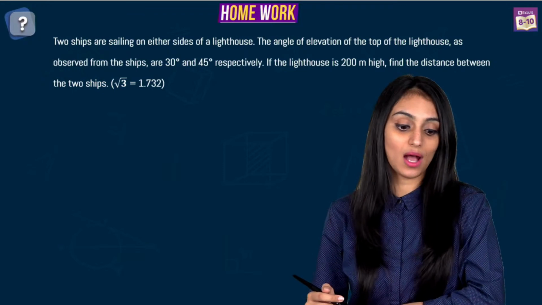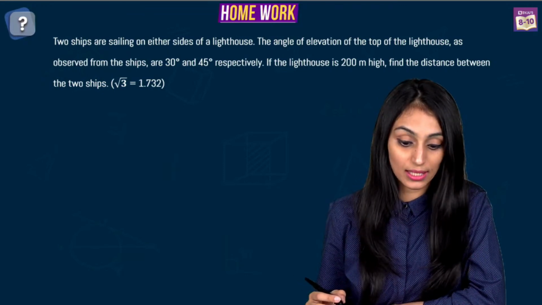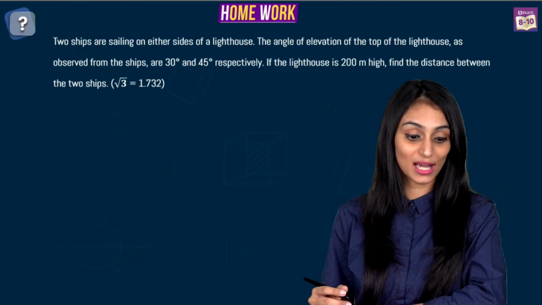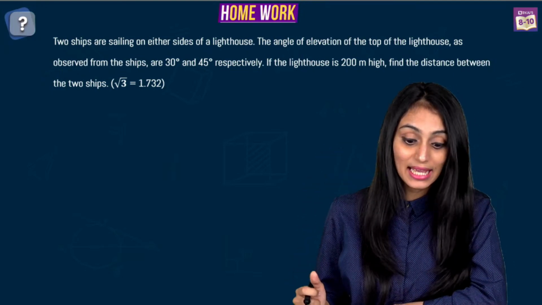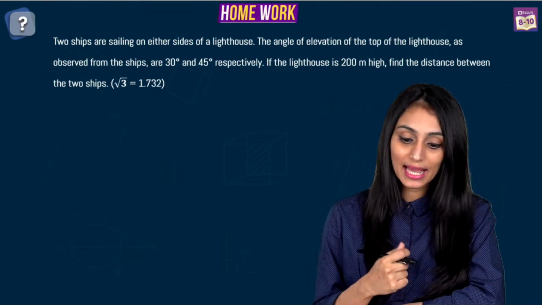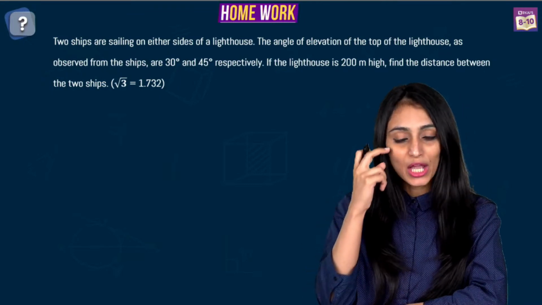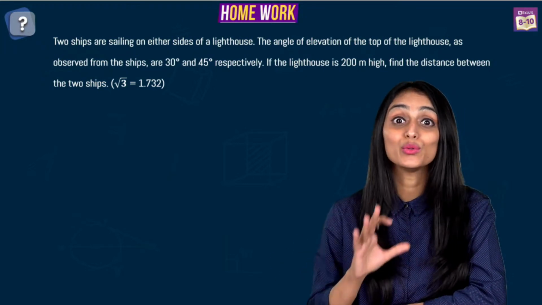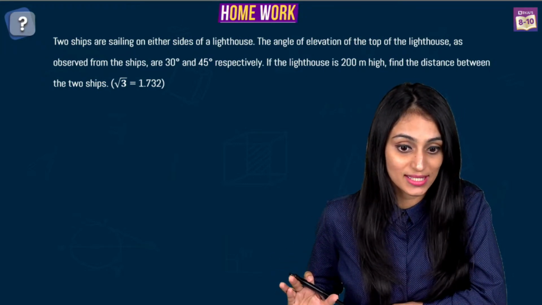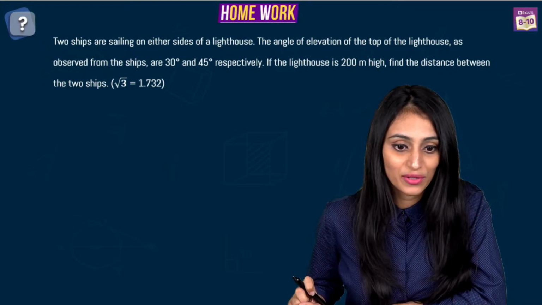So two ships are sailing on either sides of a lighthouse. The angle of elevation of the top of the lighthouse, as observed from the ships, are 30 degrees and 45 degrees respectively. If the lighthouse is 200 meters high, find the distance between the two ships. So in the previous session, I explained to you in detail how to draw the figures when you read out such questions. It's working fine for everyone? Great.